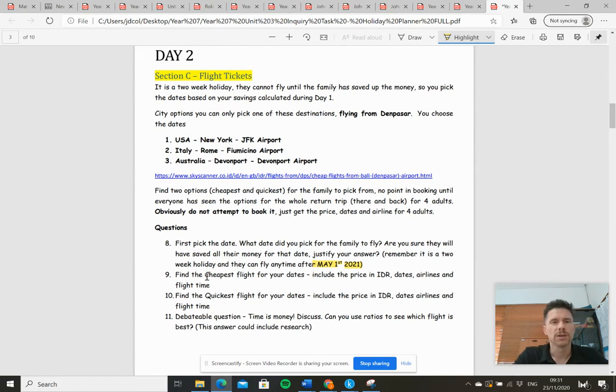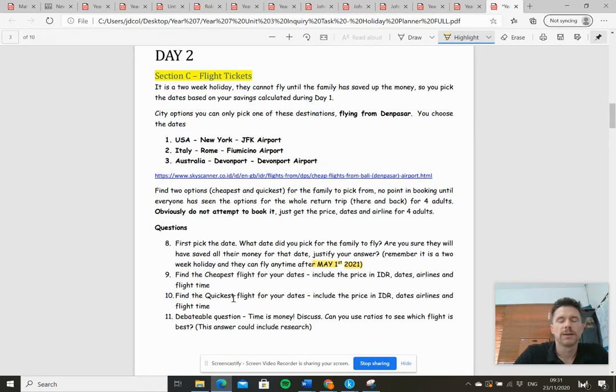Question 9 then. So this is a research. Find the cheapest flight for your dates. So you need to then go on Skyscanner. What's the cheapest one? Okay. Once you've found the cheapest one, give the price in rupiah, the dates for that cheap flight, the airline they take, or airlines if it's more than one, and how long, what's the flight time from start to finish. Skyscanner will give you all that.